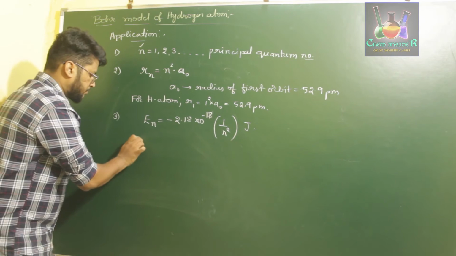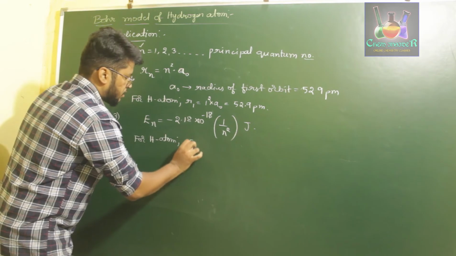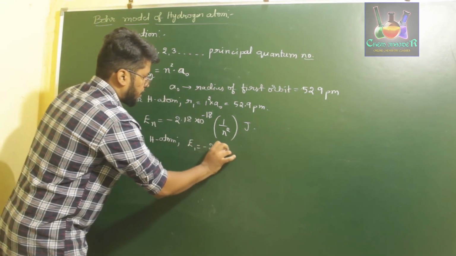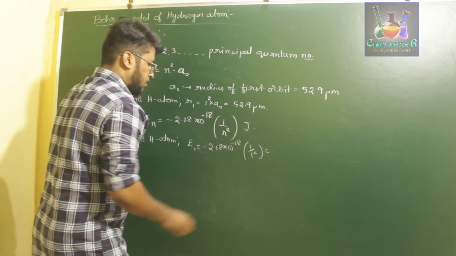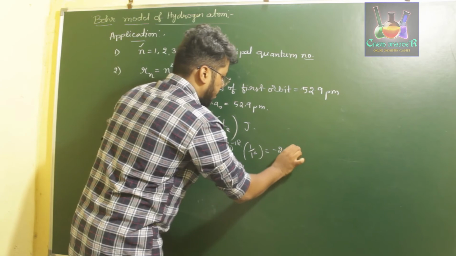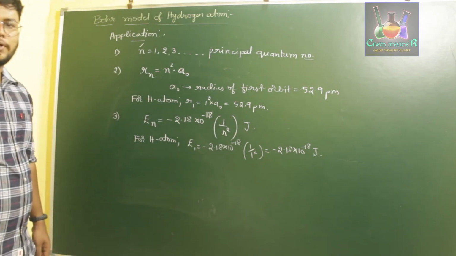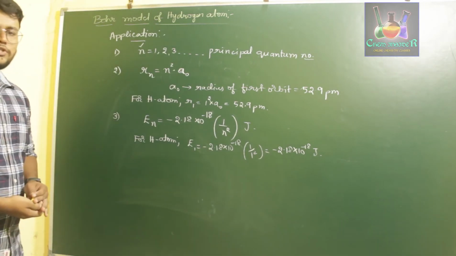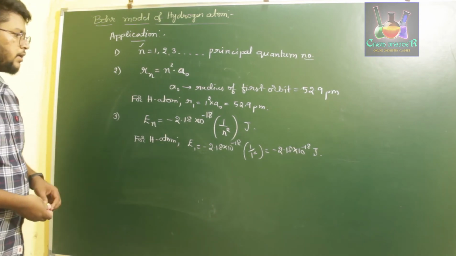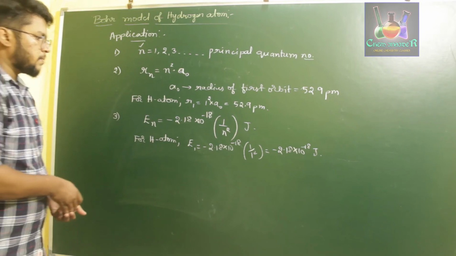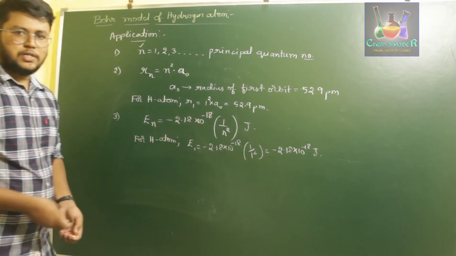For hydrogen atom, E1 is equal to minus 2.18 into 10 power minus 18 into 1 by 1 square, that is equal to minus 2.18 into 10 power minus 18 joules. So this is the energy of the first orbit of hydrogen. Okay, so this is for the third point. If you have to calculate the energy of the second orbit, substitute 2 over here, we will get 2 square, divide those two values, and we will get the energy of the second orbit.